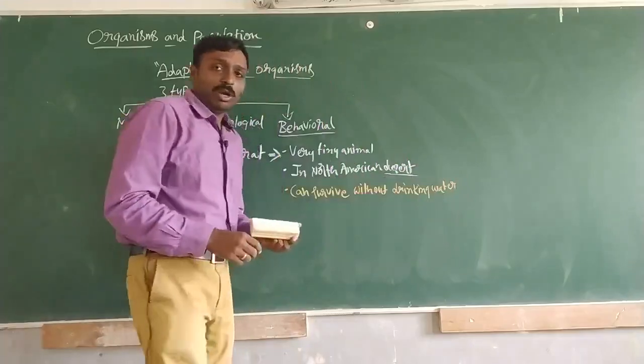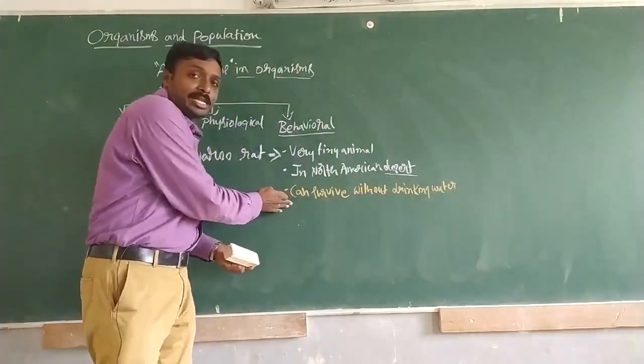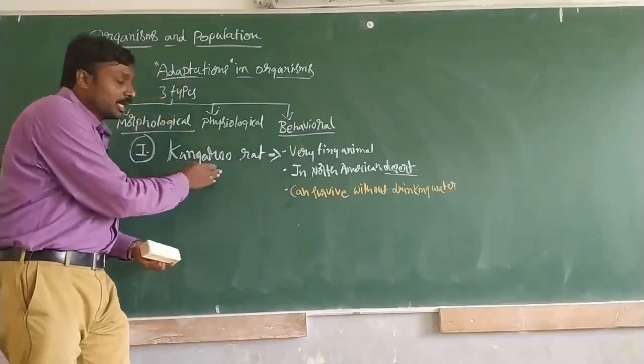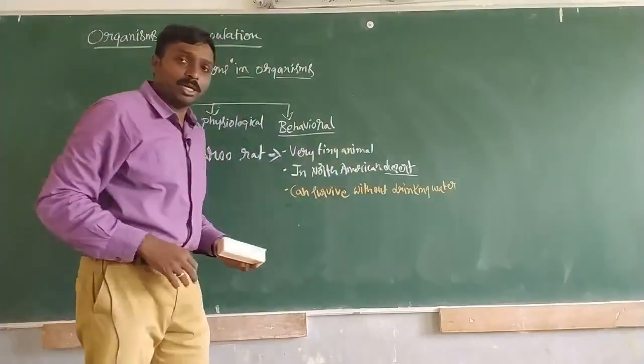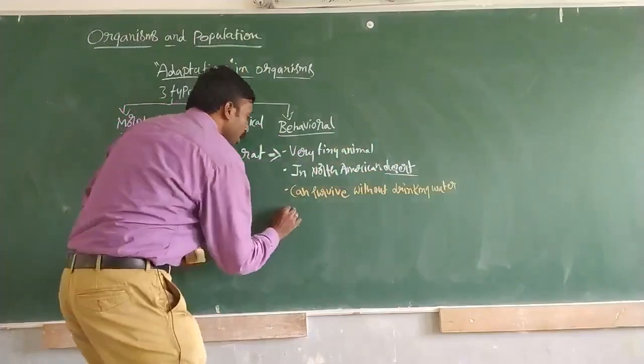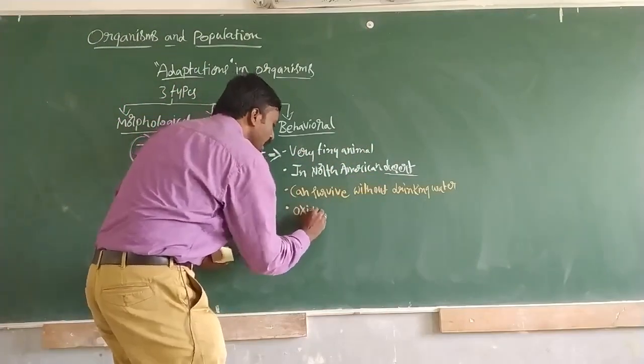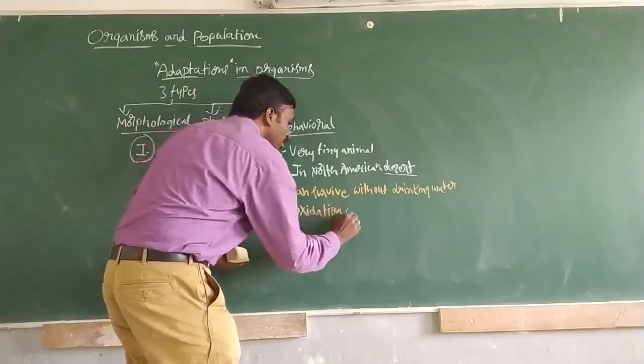So the scarcity of water is high, so it has adopted something like this. It can survive. This kangaroo rat can survive without drinking water for years together. And what happens here is very important. That is oxidation of fats.